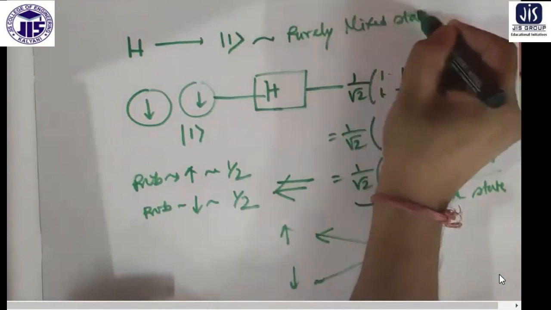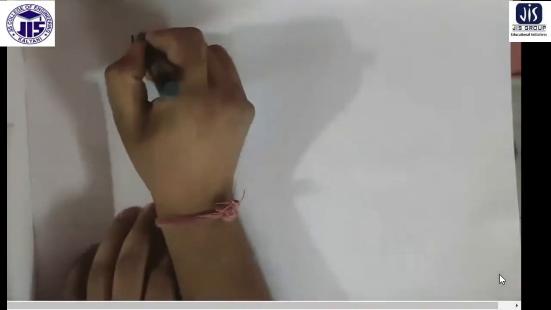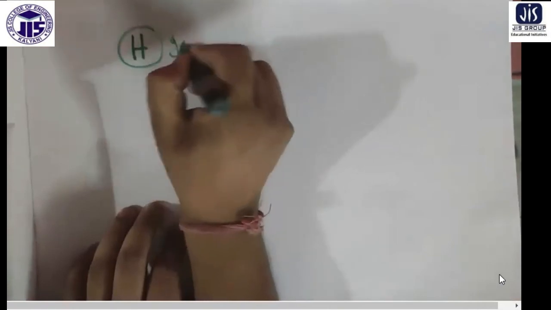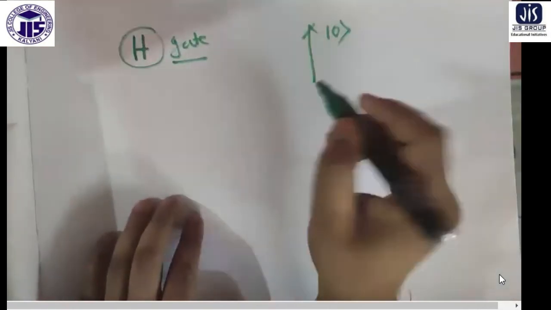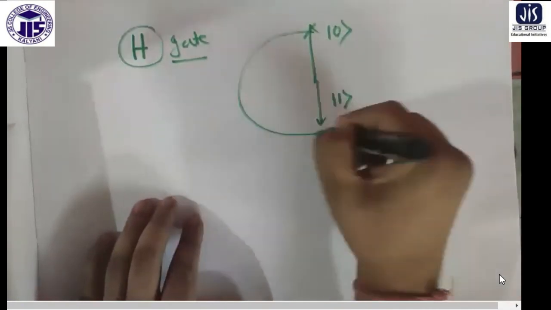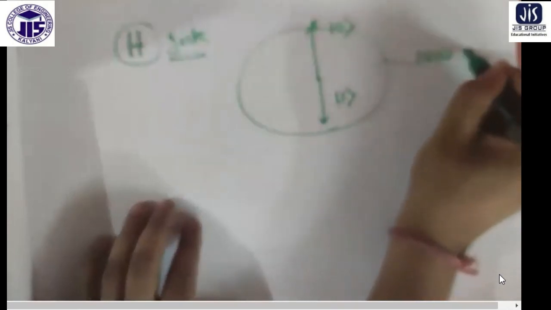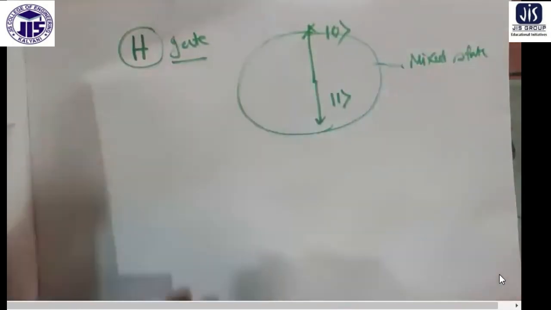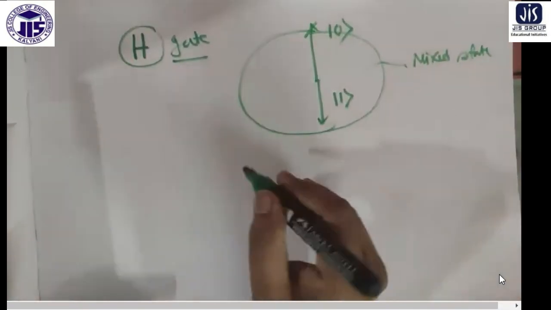Practically speaking, if this is your electron with upspin and this is your electron with downspin, the Hadamard operation produces a mixed state, and when you try to measure, you end up with one of the states. Okay, that is a major issue.